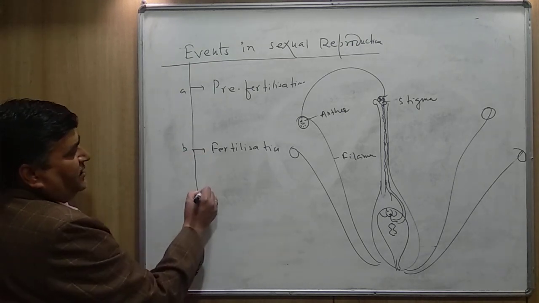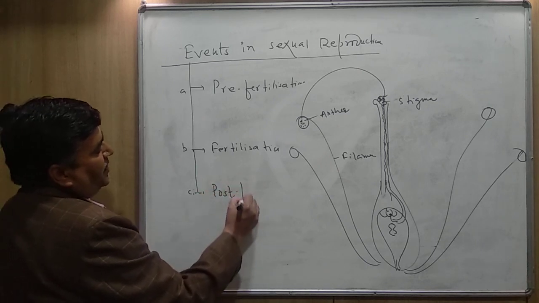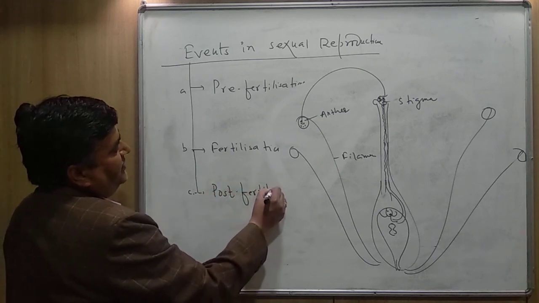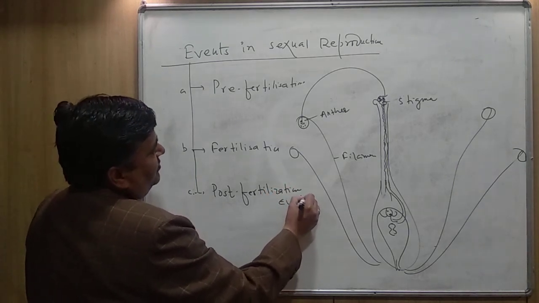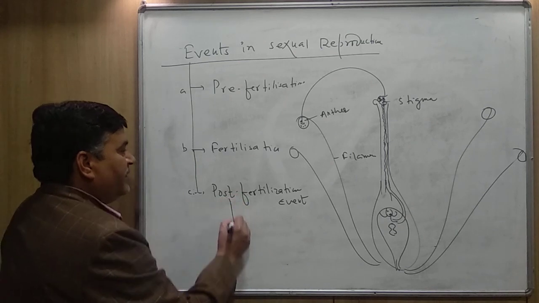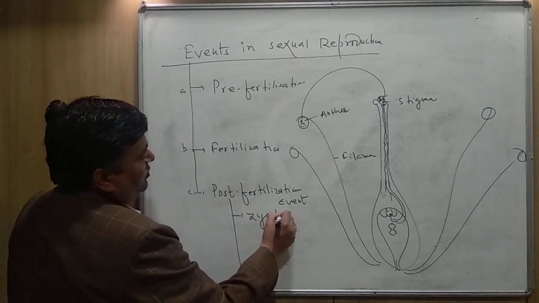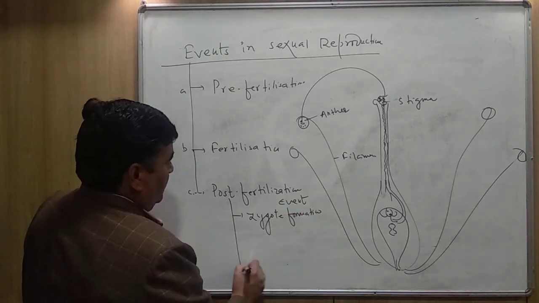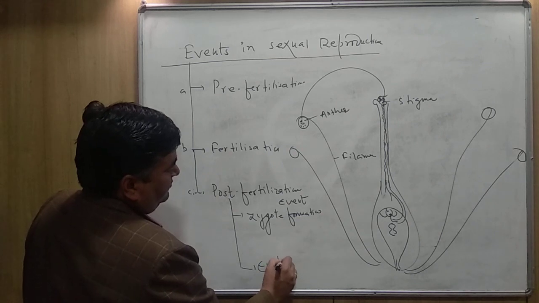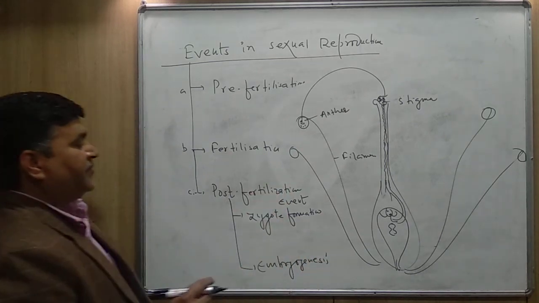After fertilization, the third heading is post-fertilization events. The post-fertilization event has two headings, that is zygote formation and embryogenesis.